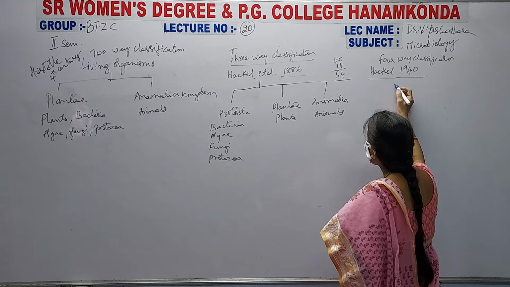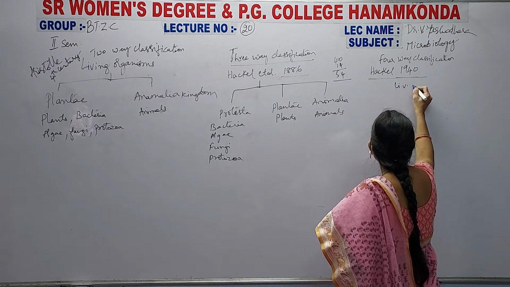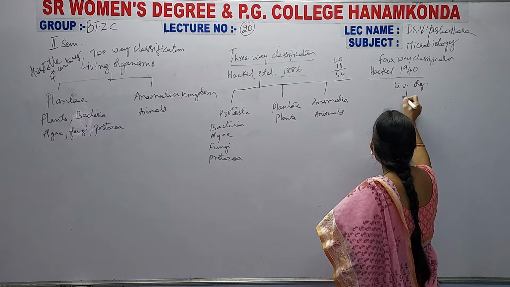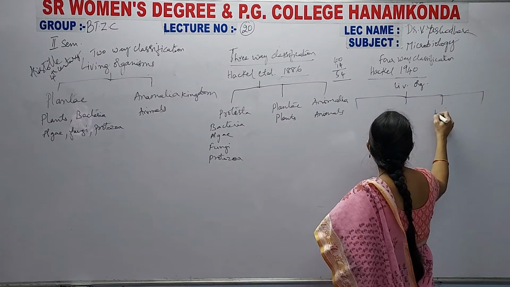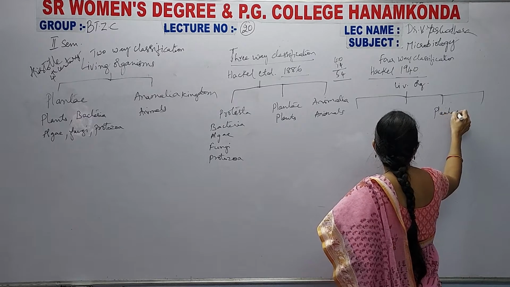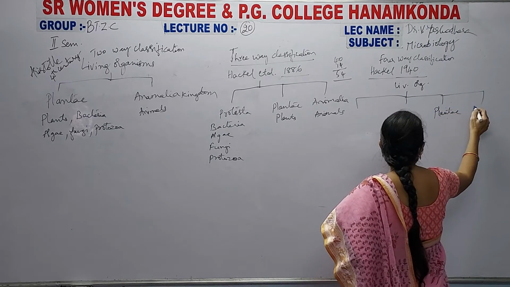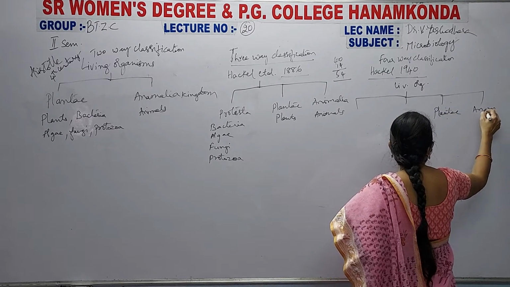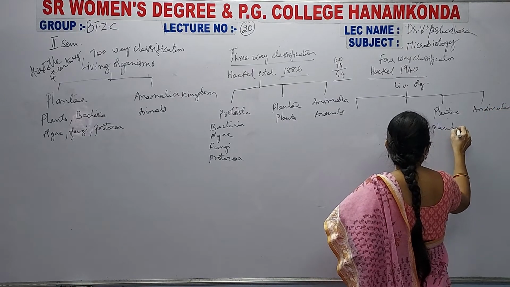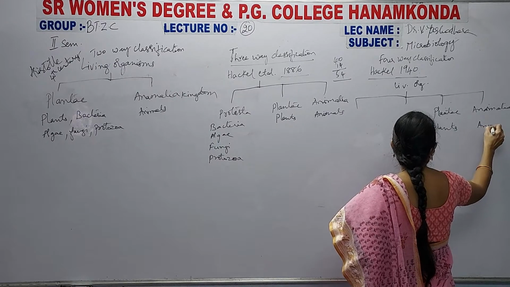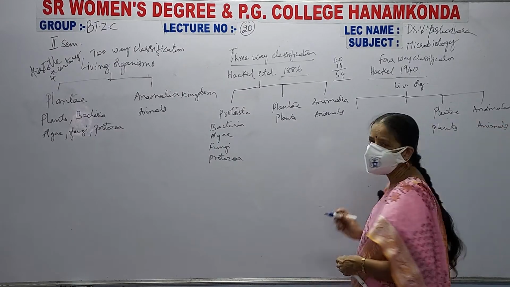In this four-way classification, living organisms were classified into 4. See here, Plantae, nobody has touched these, and Animalia. All plants come under this Plantae, all animals come under this Animalia.